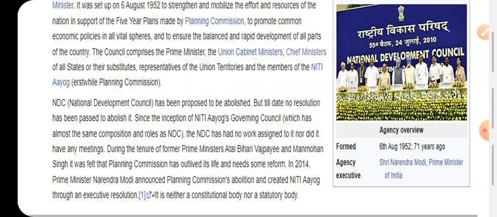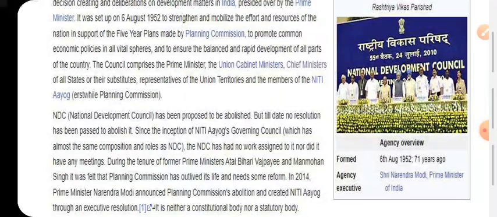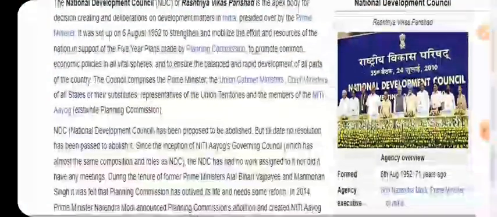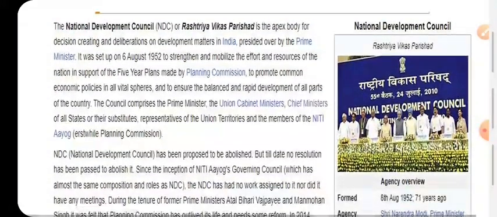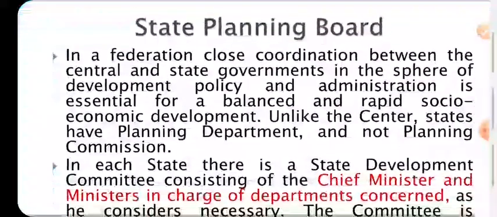You see Narendra Modi in the picture here, the Prime Minister of India, with other members in 2010. In this way it is a part of our planning system. Both the Planning Commission and the National Development Council are responsible for effective planning and implementing of various schemes in India for the development goals. Then come to the state planning boards.